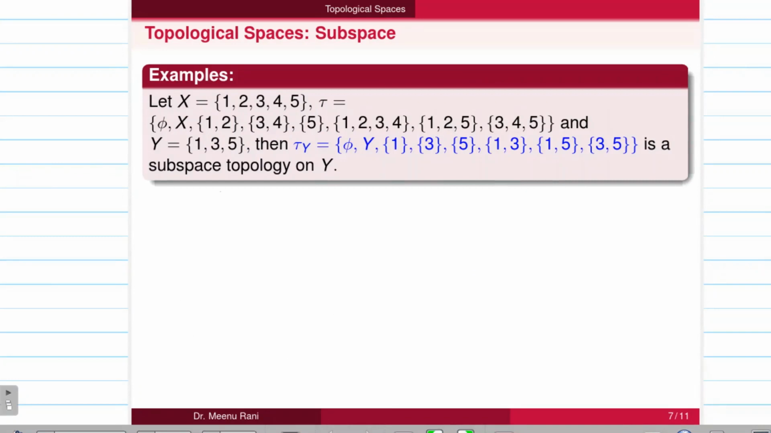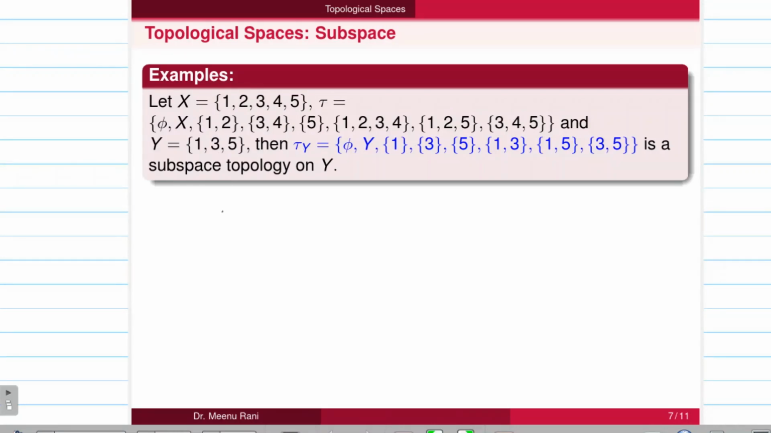So next we have one example that is based on the subspace topology. Let x be a set and tau is a topology defined on this set x, and y is a subset of x, then tau y forms a subspace topology on y. We can get tau y from the topology of x here, so we can take the intersection of all the members of tau with y, then we will get the members of tau y.